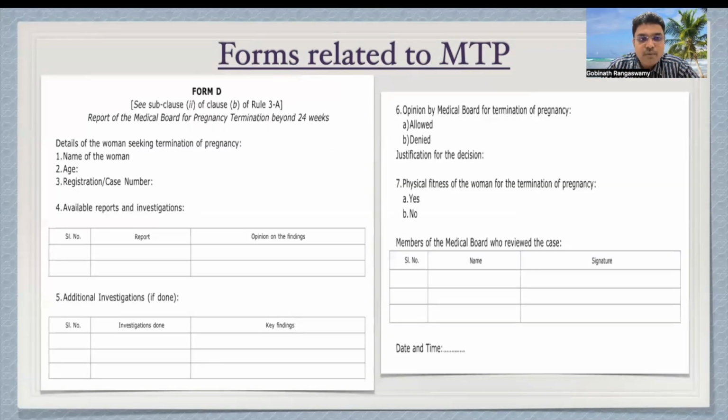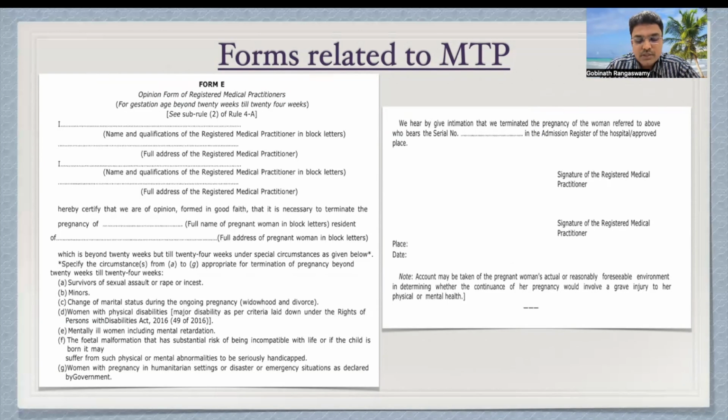So next, this is Form D. Actually, this is for the report of the medical board for termination beyond 24 weeks. This is Form D for termination beyond 24 weeks. This has to be provided by the medical board. So next is Form E. This is for gestational age beyond 20 weeks until 24 weeks. So at least 2 medical officers have to certify in this Form E.